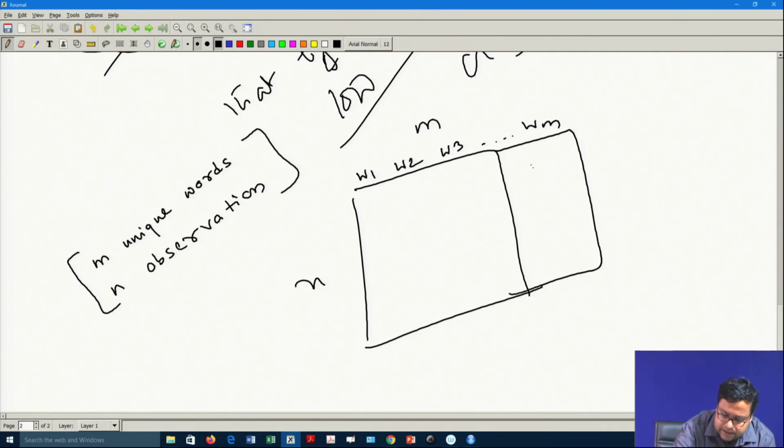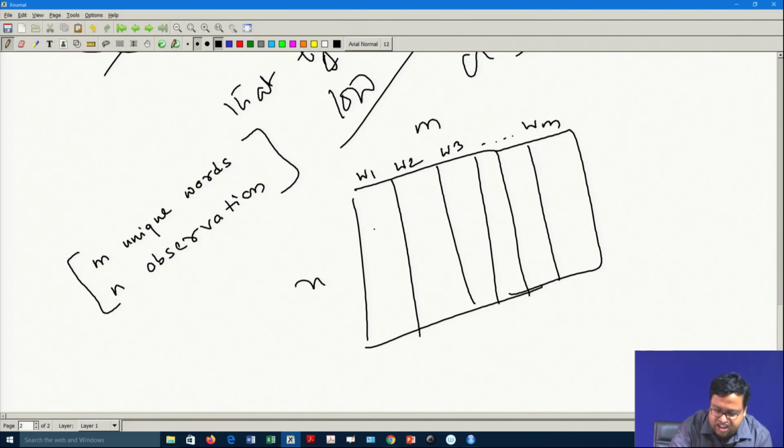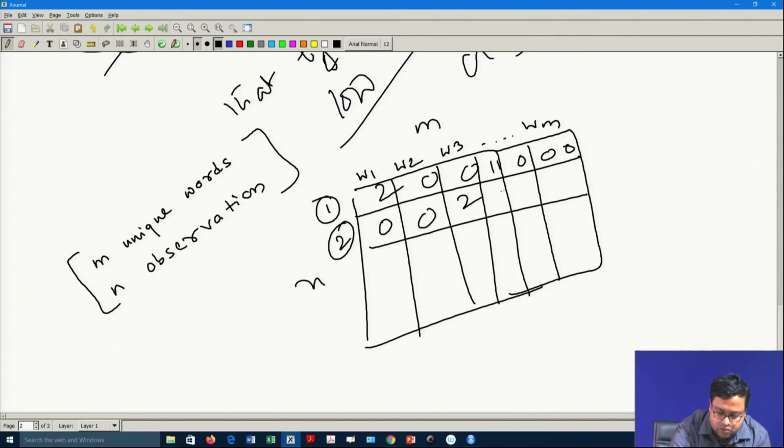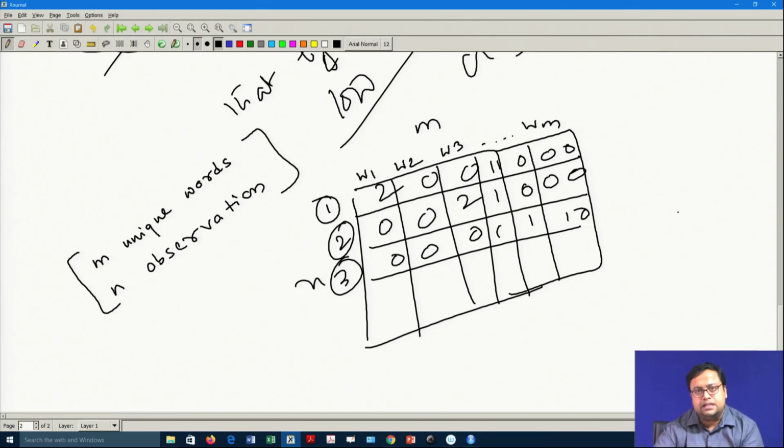So, each word is given here and correspondingly we see, in observation number 1, whether a word has occurred or not, or how many times it has occurred. So, this has occurred 2 times, let us say 0 0 1 0 0 something 0, and then in the second entry 0 0 2 1 0 0 0. In the third entry it is 0 0 0 1 1 1 0, and the fourth entry and so on. These are basically frequencies.